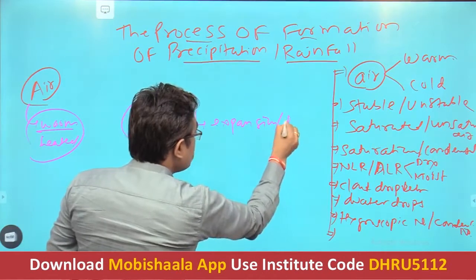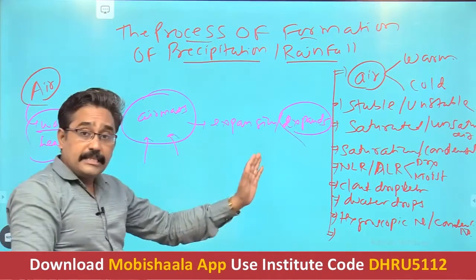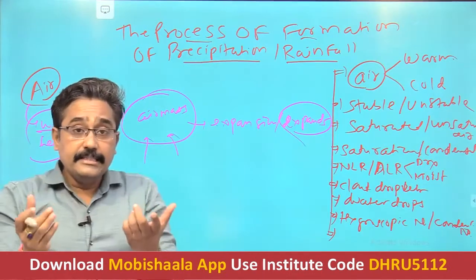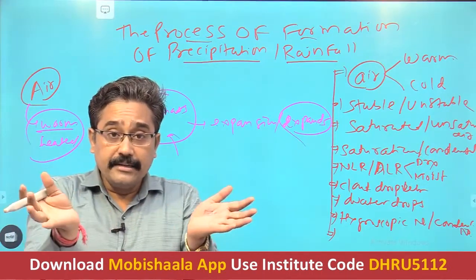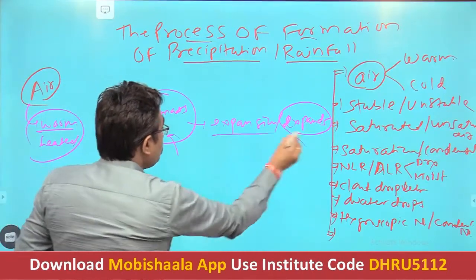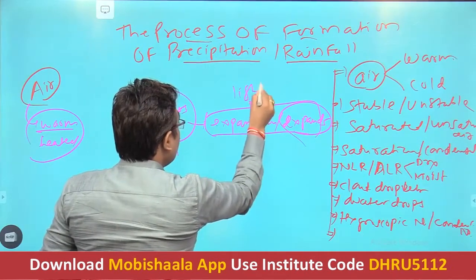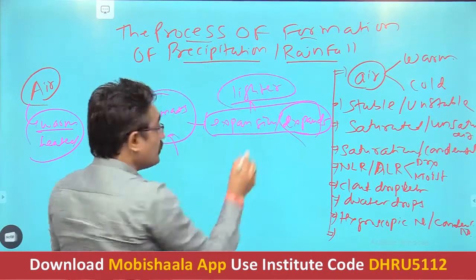Once the air expands, the air molecules spread and get away from each other. That means the air becomes lighter.